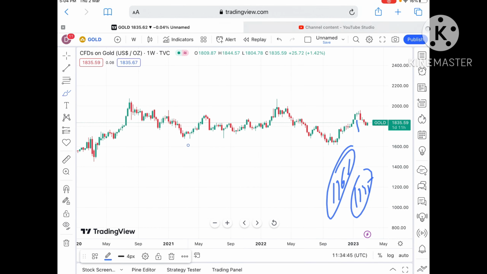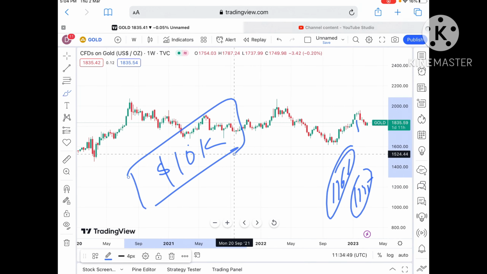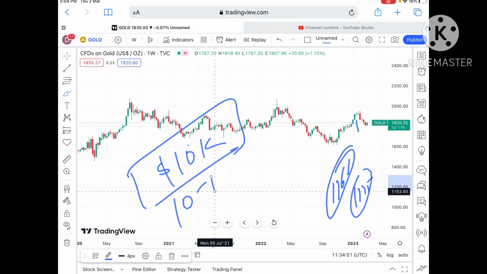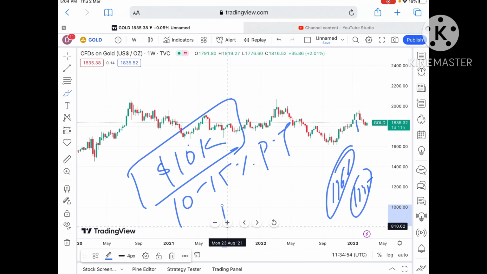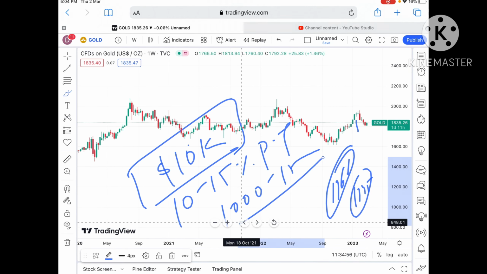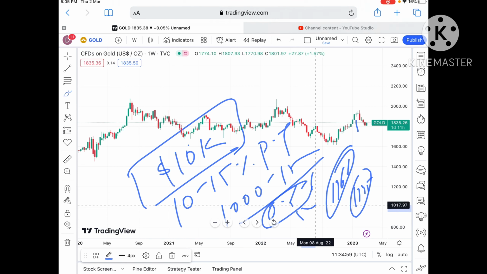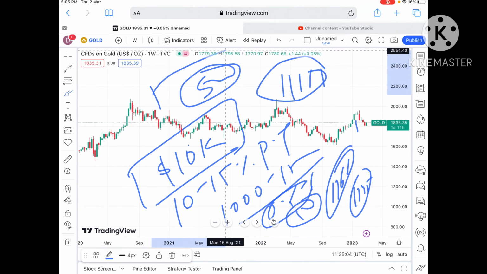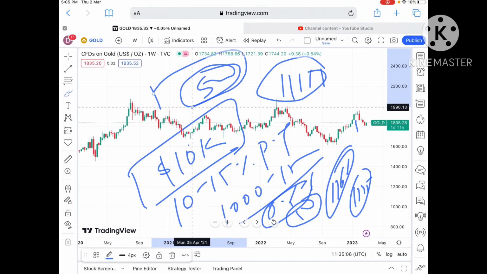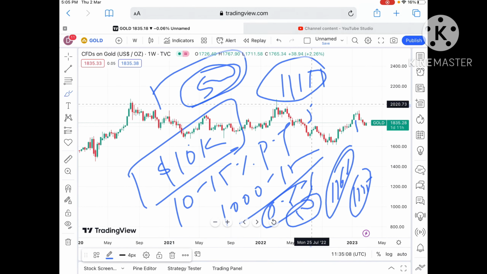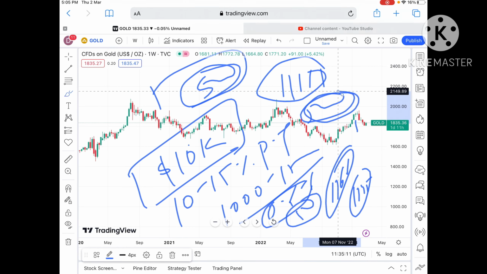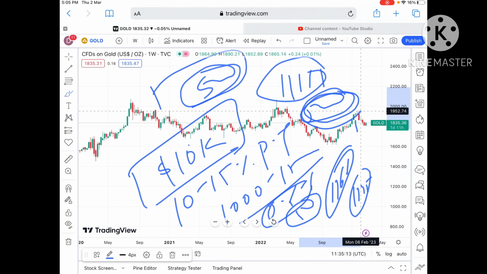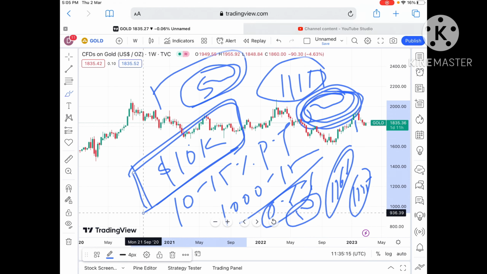Now understand something. Why do most traders lose money? What I teach in my workshop is that if you are trading with $10,000, try to trade with 10 to 15% of capital per trade, that is 1000 to 1500, with a risk of 0.5 to 1%, that is $50 to $100. Suppose you took 5 trades, the maximum risk you can take is $500. This $500 you will not be under pressure to recover, but if you lose $5,000 you will be under pressure. What people do is they lose so much money and they try to recover it, and in that process they lose their full capital. So I teach how to overcome all these things.